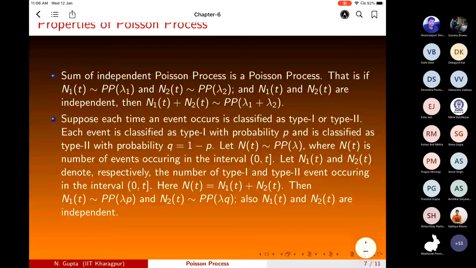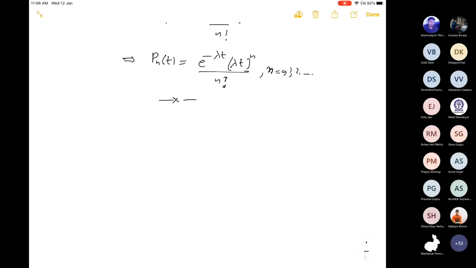Properties of the Poisson process. The sum of independent Poisson processes is a Poisson process. That is, if N1(t) is a Poisson process with rate lambda 1 and N2(t) is a Poisson process with rate lambda 2, and N1 and N2 are independent, then their summation is also a Poisson process. So for example, if we have a